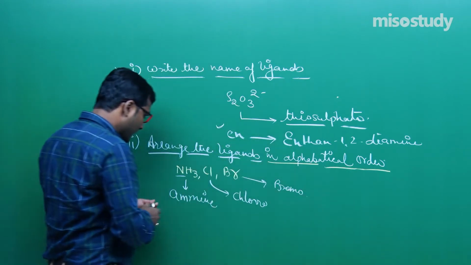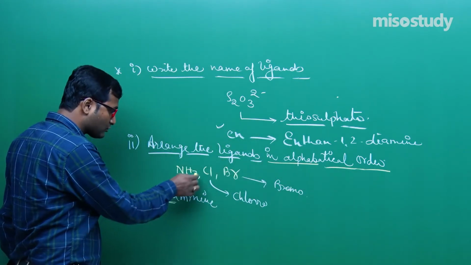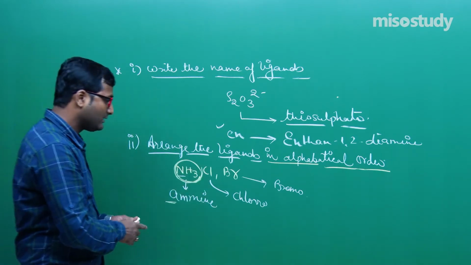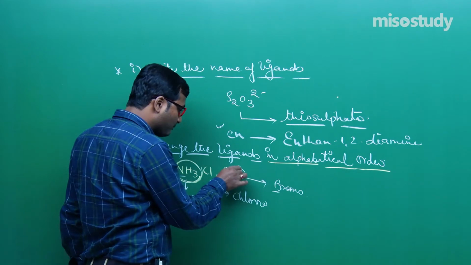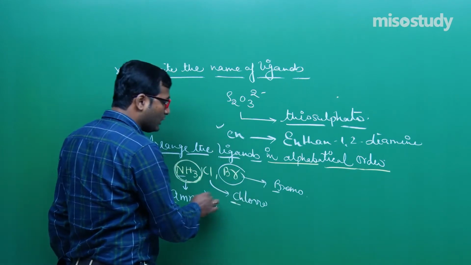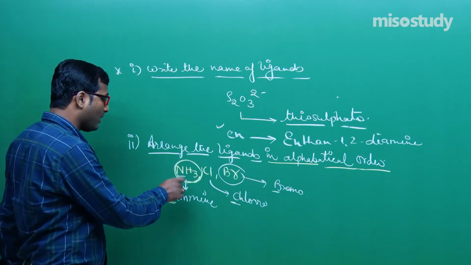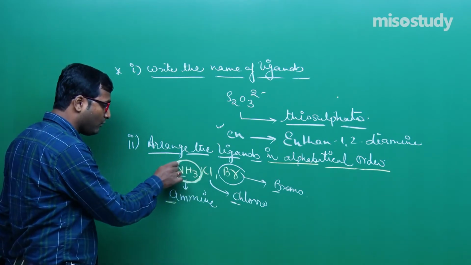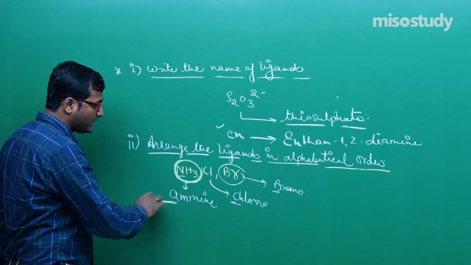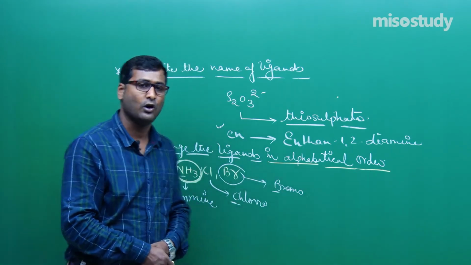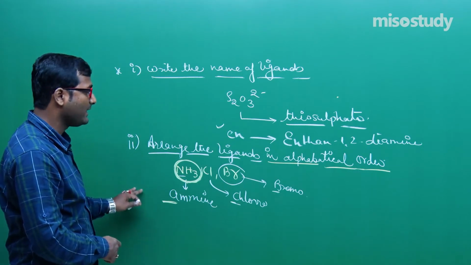Now tell me, in the alphabet A comes before, so first of all we write the name of amine, then B, that is bromo, then chloro. So we arrange in alphabetical order. The ligand which comes first in alphabetical order will be named first, and so on. Clear to you? This is the main thing.